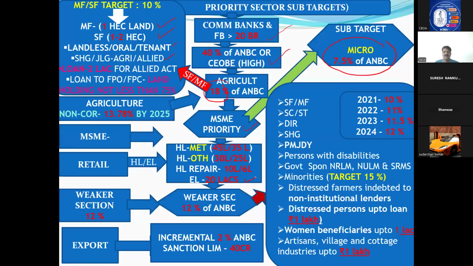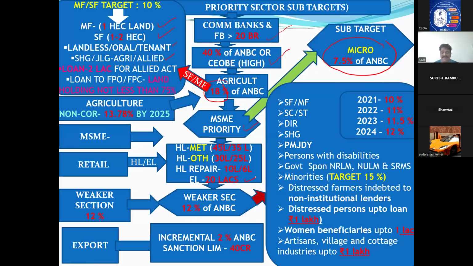Now see what is the amount. In a metro, what RBI told is, when you are financing in a metro like Hyderabad, Delhi, Mumbai, Kolkata, or Chennai, any big place with about 10 lakhs population, the total project cost of the house should not be more than 45 lakhs. The loan quantum which the bank is giving should not go beyond 35 lakhs. So total cost 45 lakhs, loan should not be more than 35 lakhs. If these two are complied, then only you can write in your books as a priority. This is what RBI told.